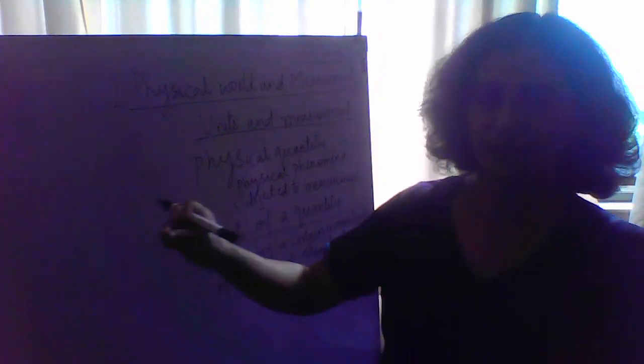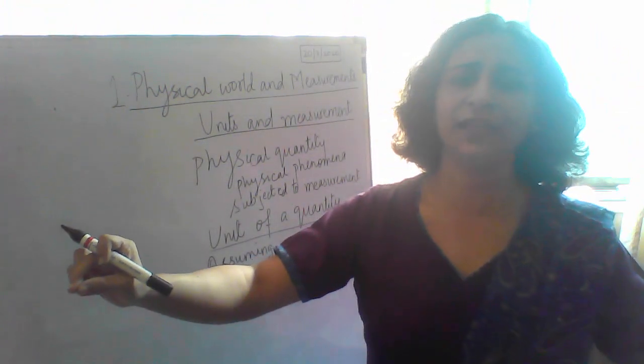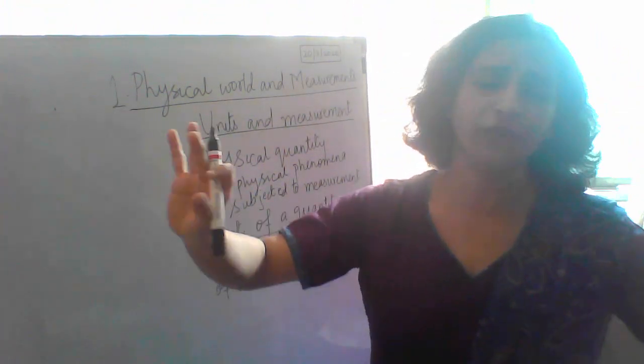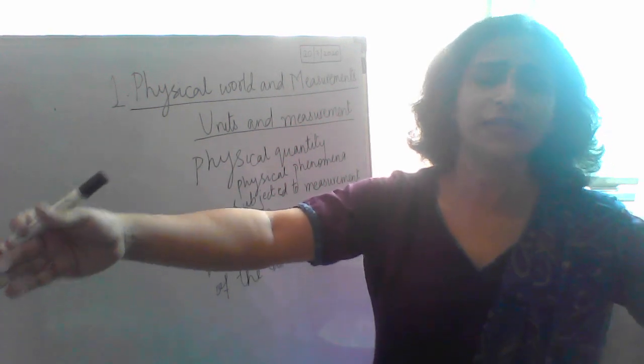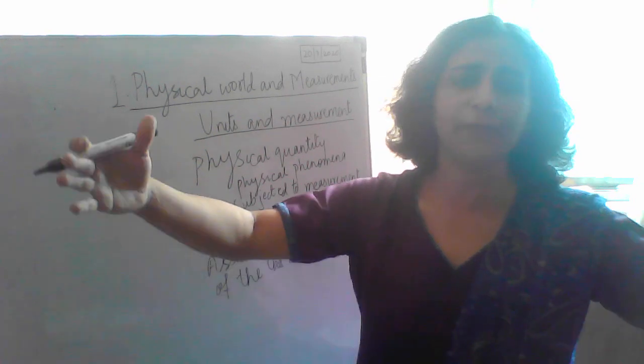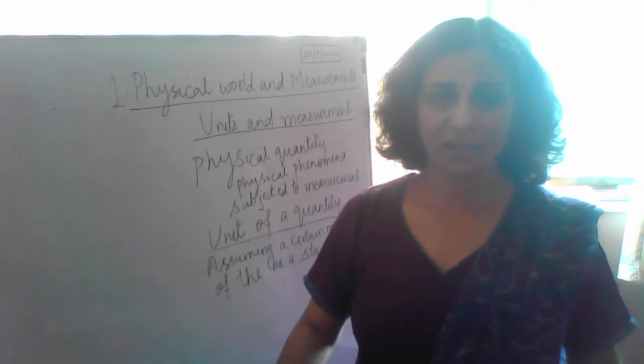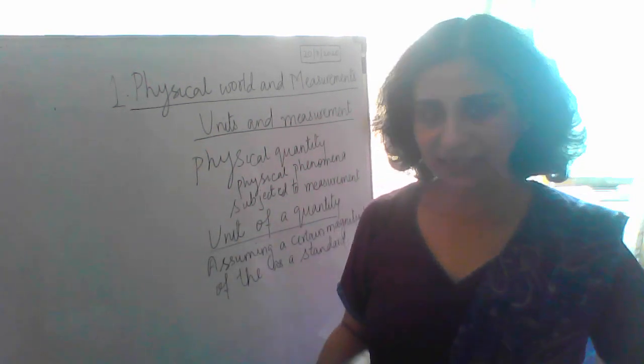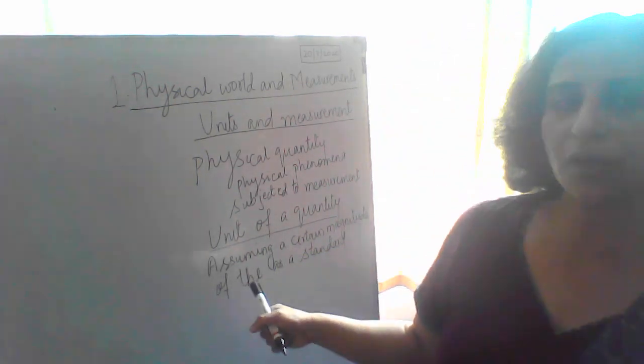That is a standard. Supposing I take a certain stick in hand and say the world today will call it 1 kilometer or 1 meter, for example 1 meter. This is a stick, and from today the whole world will accept it. Please accept it, it is 1 meter. That's it. So this is what is a standard. So this is the unit of a standard.